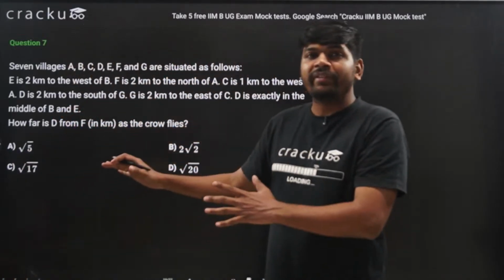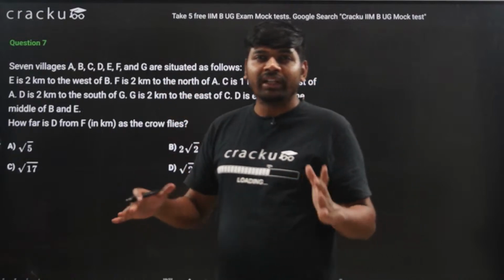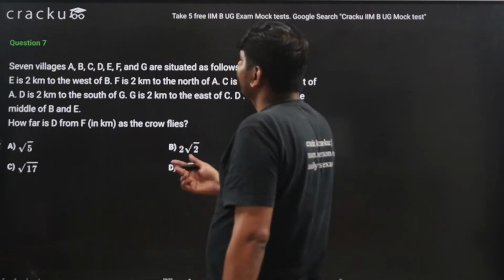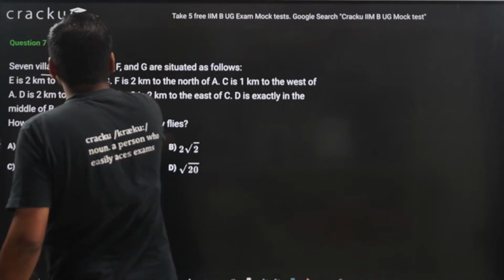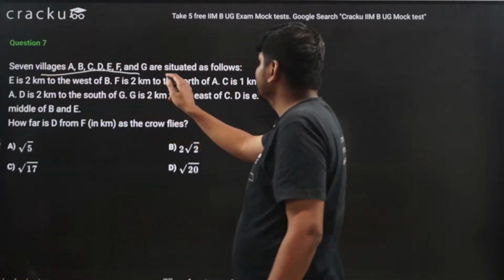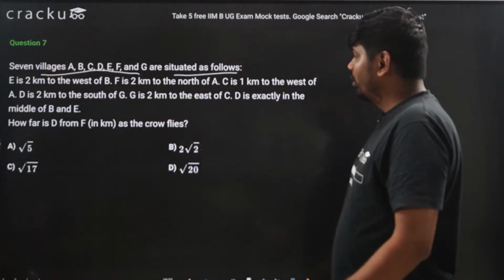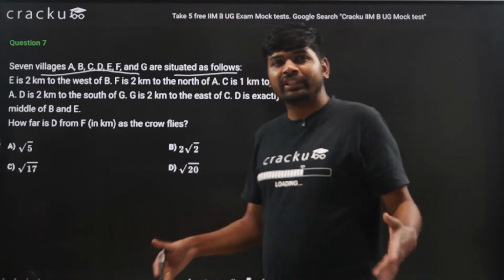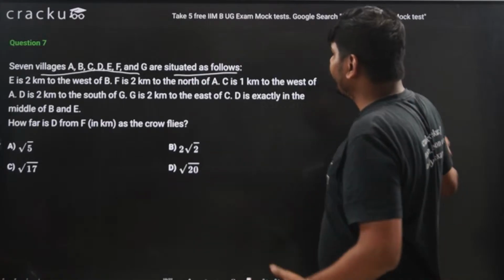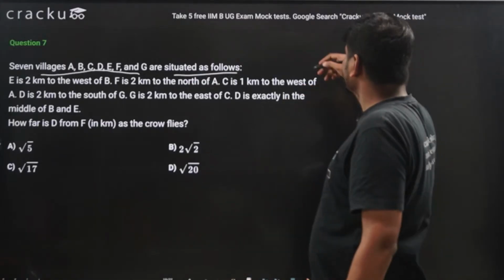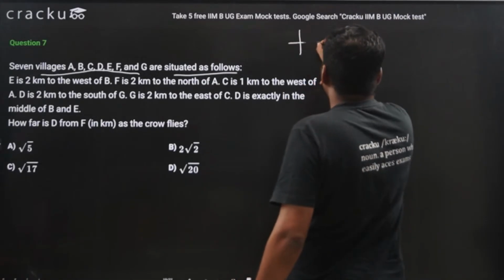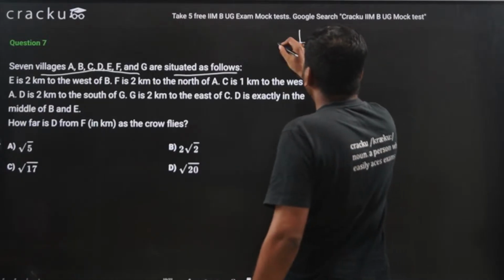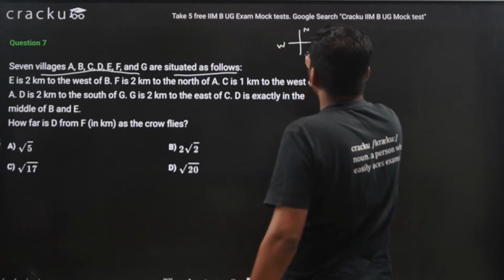So we will read the question, draw the diagram, and then solve it. 7 villages A, B, C, D, E, F and G are situated as follows. Different villages, different directions, distances are given, and we need to combine all of these things. So first, assuming east, west, north, south.